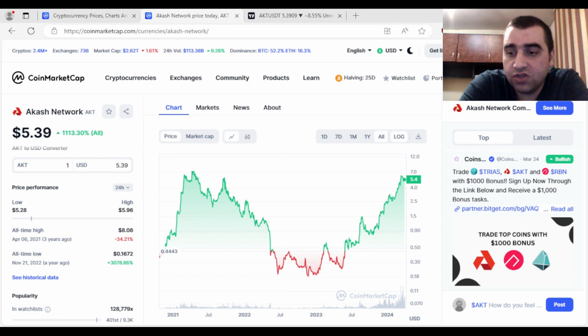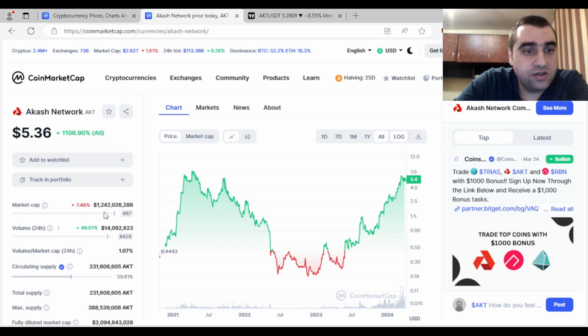Today it is 26 March 2024 and AKT is valued at 5.36 US dollars. Let's look a little bit at the market cap. It is situated at position 87 here on CoinMarketCap, and the volume in the last 24 hours was quite small, a little over 14 million US dollars, but in the last 24 hours it increased by more than 47%, and that tells us that maybe this token is preparing to have another bullish movement. So we will wait and see what will happen.